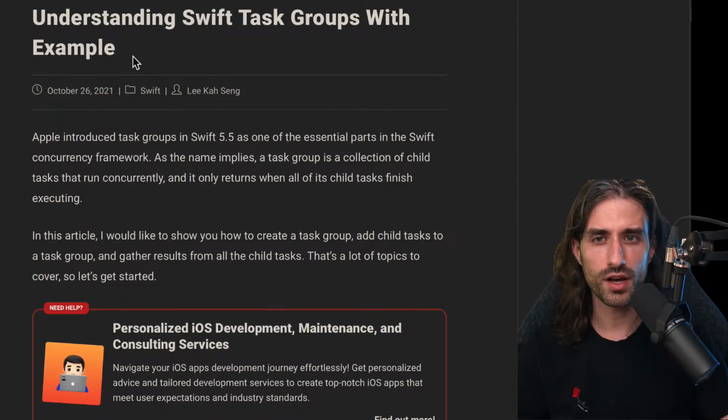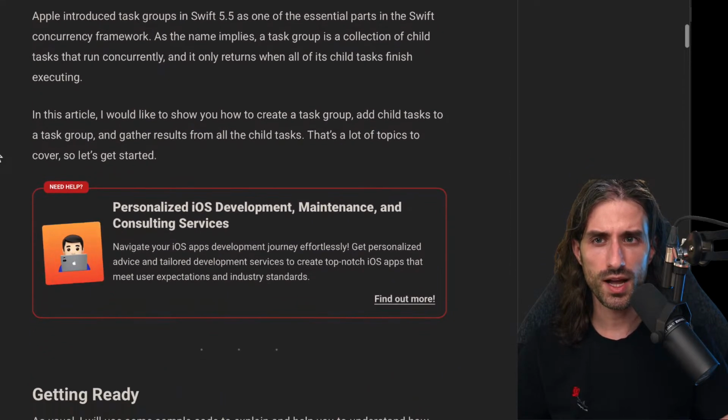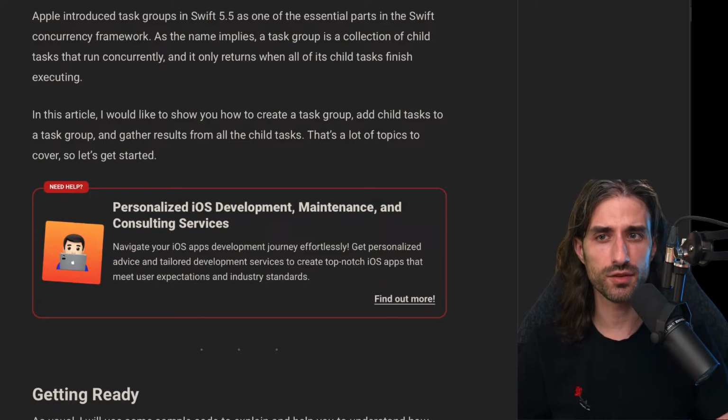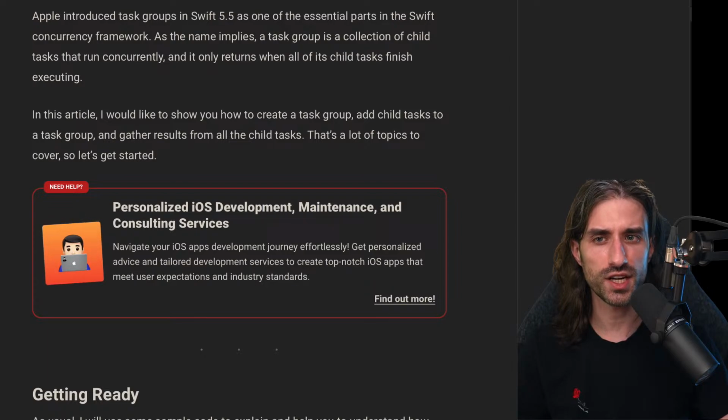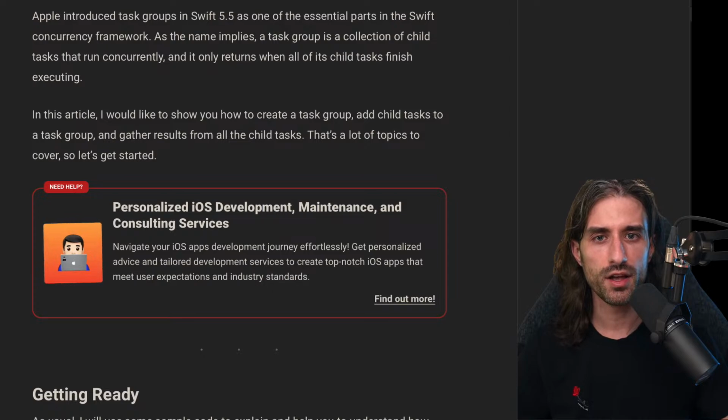And the article is called Understanding Swift Task Groups with Example. So Apple introduced task groups in Swift 5.5 as one of the essential parts of the Swift concurrency framework. As the name implies, a task group is a collection of child tasks that run concurrently and only returns when all of its child tasks finish executing. So we can see a parallel with async-let, where not the task but the calls would happen concurrently, and we would then wait for all of them to finish executing.